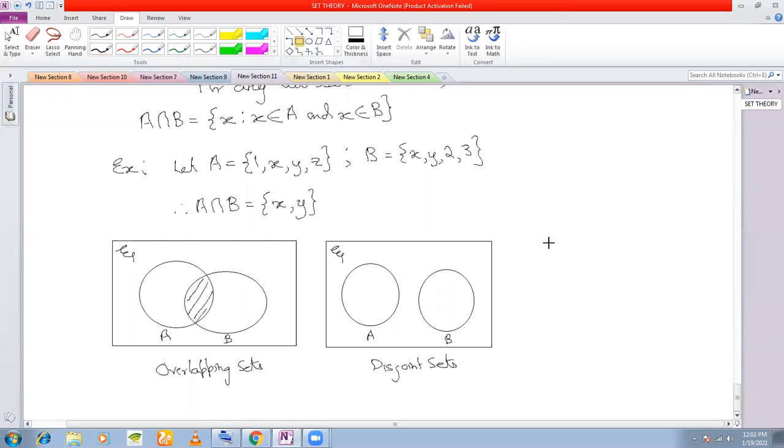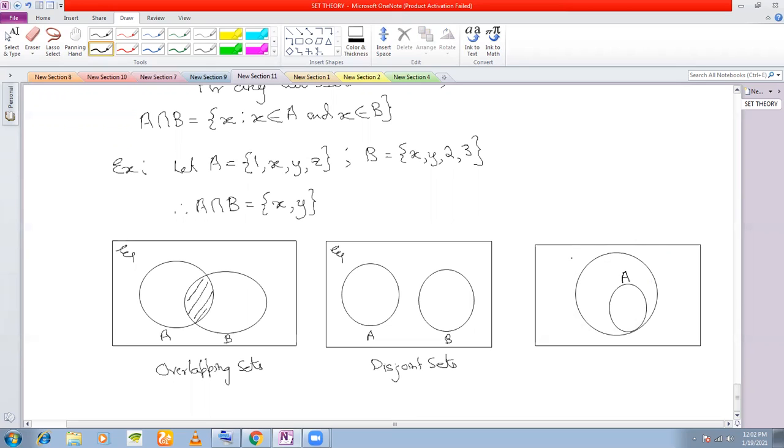And in case of A subset of B, A, B, universal set, A subset of B, then A intersection B will be only this common area, which is the set A itself.